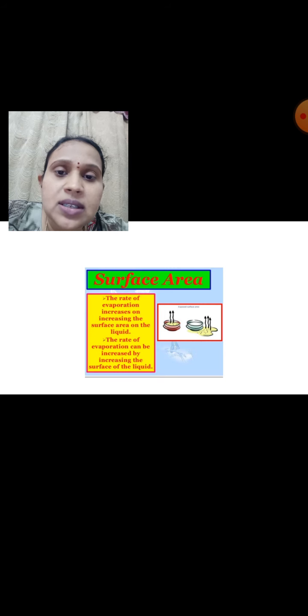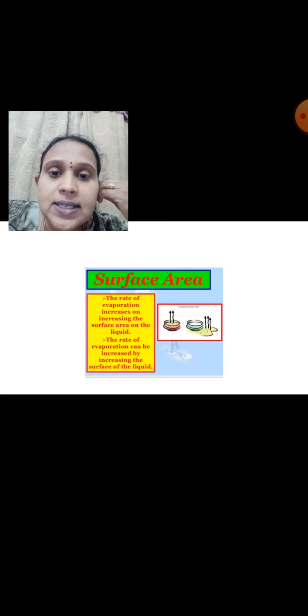Here what happens is, more water is evaporated in the china dish and less water is evaporated in the test tube. In both, we actually took the same amount of water. Why in the china dish is more water evaporated?